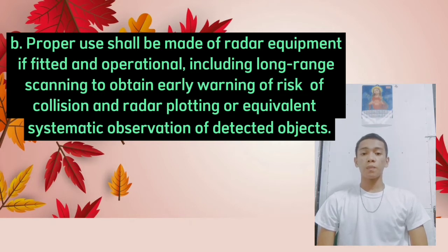This paragraph is saying that we need to use systematic observation. So, radar plotting, we're talking about taking a series of plots in the radar, and we need to do it systematically and observe it over a period of time in order to determine if risk of collision exists.